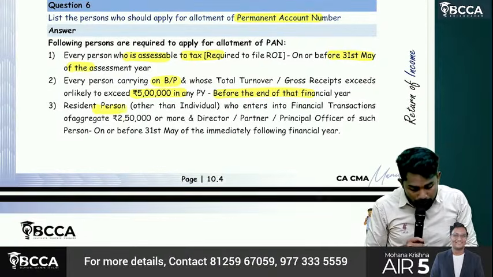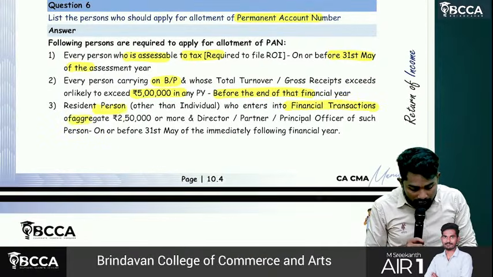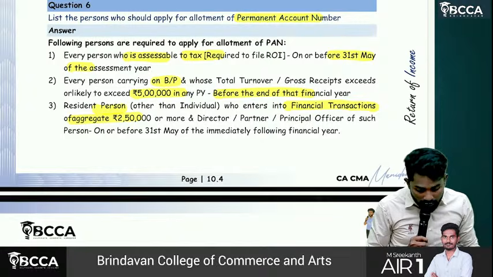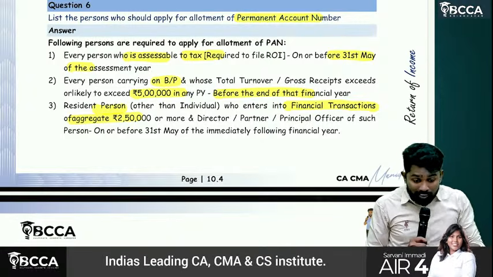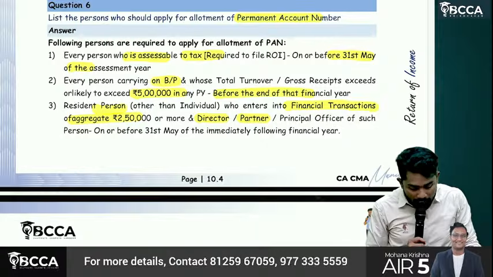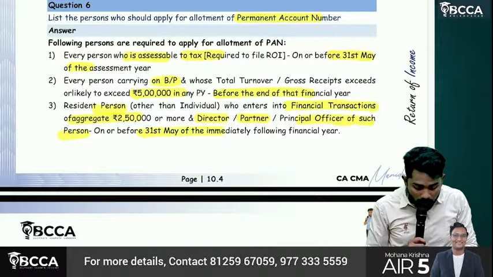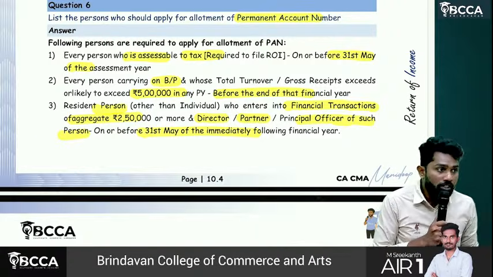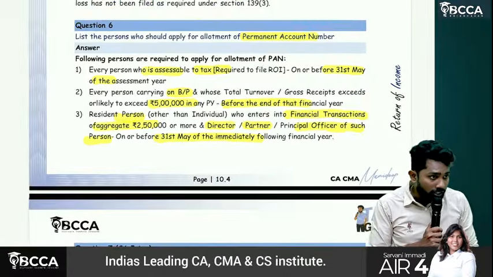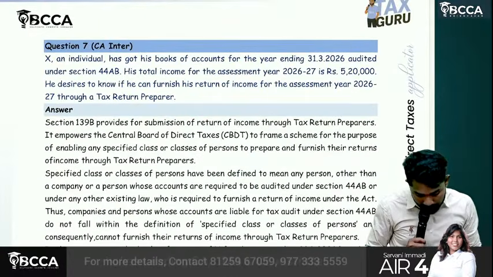Or a resident person who enters into a financial transaction of aggregate rupees 2,50,000 or more, and such person's related director, partner, principal officer, on or before 31st May of the immediately following financial year. Then